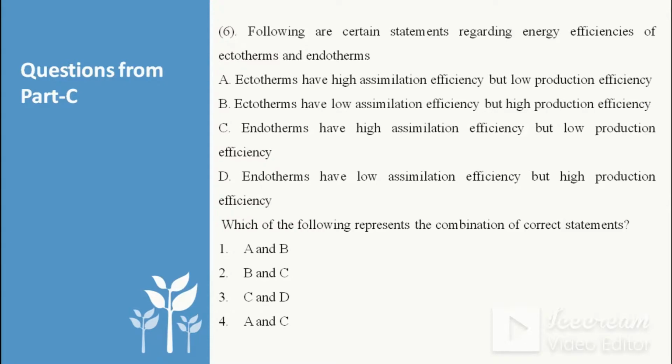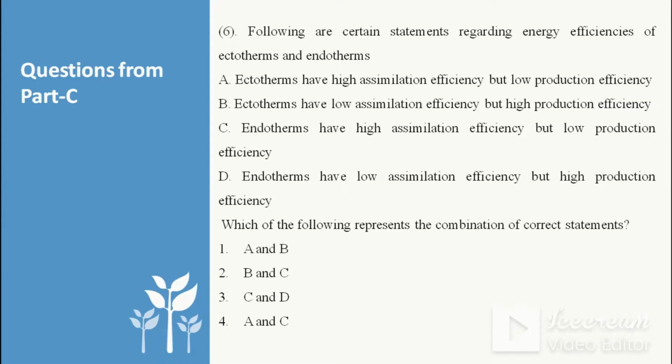Then C, endotherms have high assimilation efficiency. Yes, endotherms have high assimilation efficiency because they have to assimilate more for their own body maintenance, and low production efficiency. Yes, they use less energy for their growth and reproduction as compared to maintaining their body temperature. So C is the correct answer, B is the correct choice.